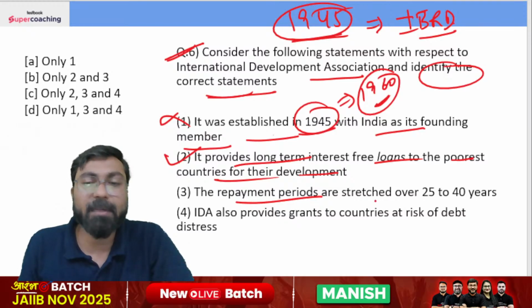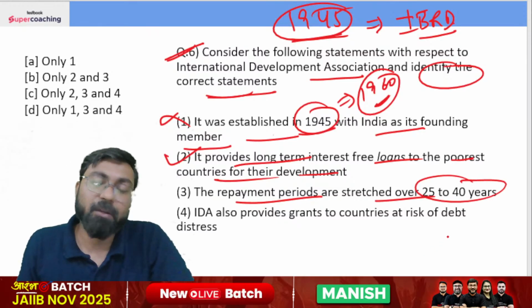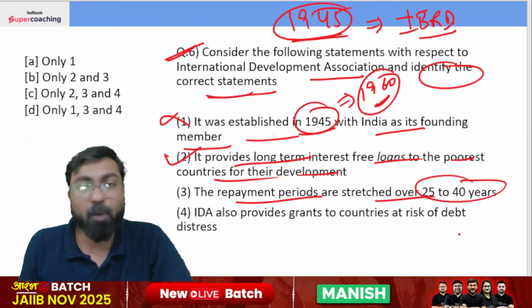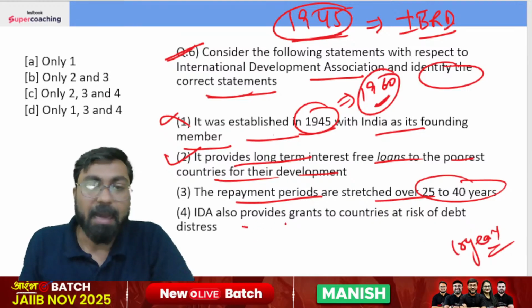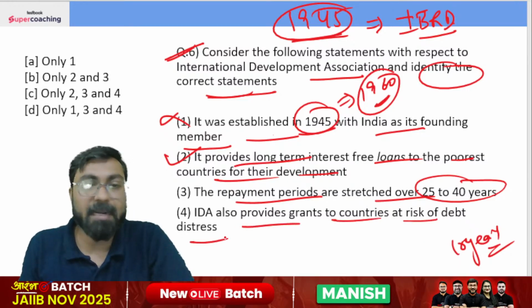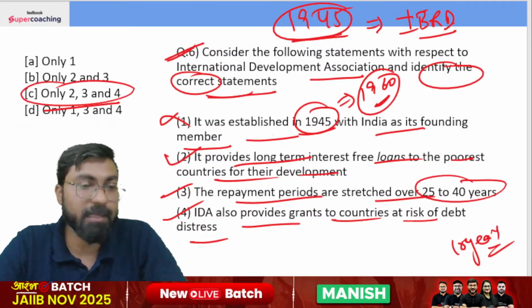The repayment periods stretch over 25 to 40 years, and there is a moratorium of 10 years as well. Okay. IDA also provides grants to countries which are at the risk of distress. We need to identify the correct statements, and this one is also correct. The right answer will be option C, only 2, 3 and 4.